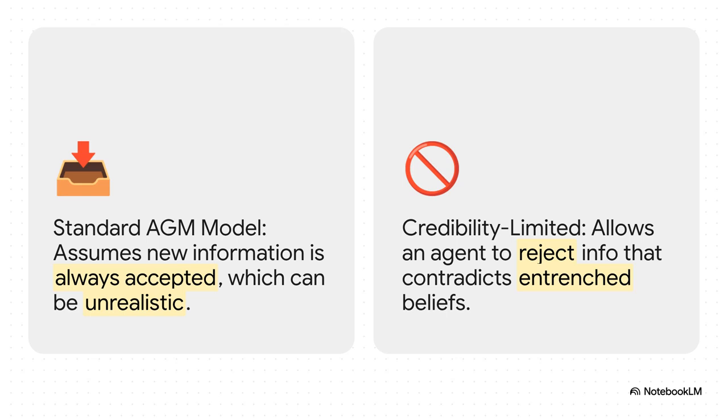The first stab at this, the AGM model, was pretty basic. It just assumed that any new information is always true and must be accepted. But you can see the problem there, right? That's not how we work. A much smarter approach is something called credibility-limited revision. This gives the AI something amazing, the power to be skeptical, to actually say, no, I'm not accepting that, especially if it contradicts a really core belief.